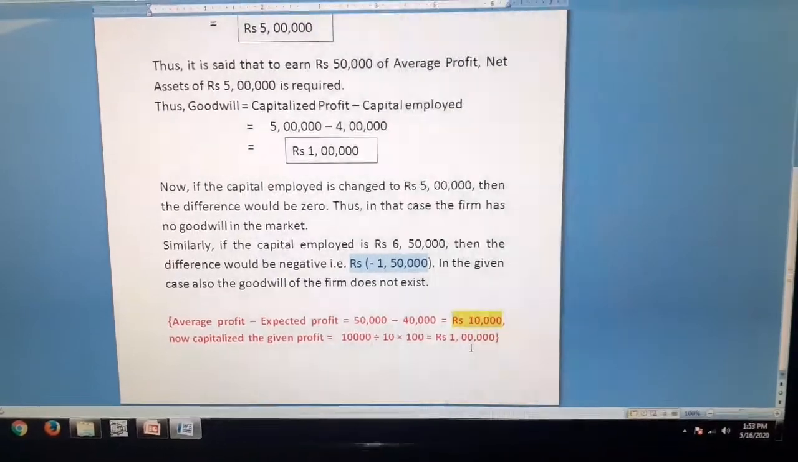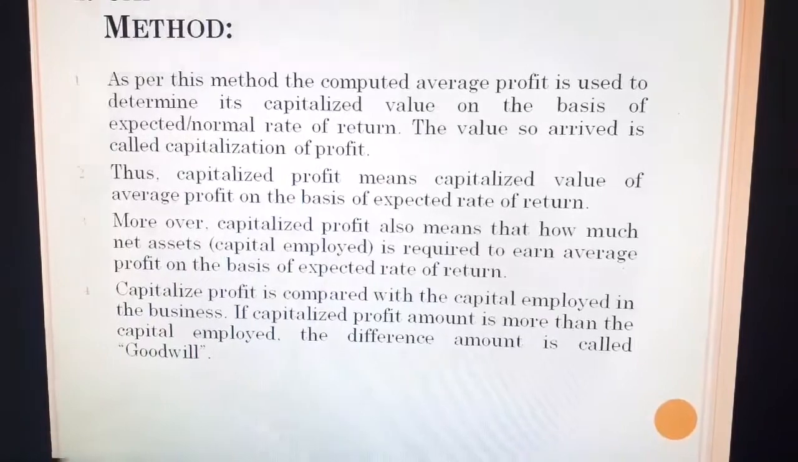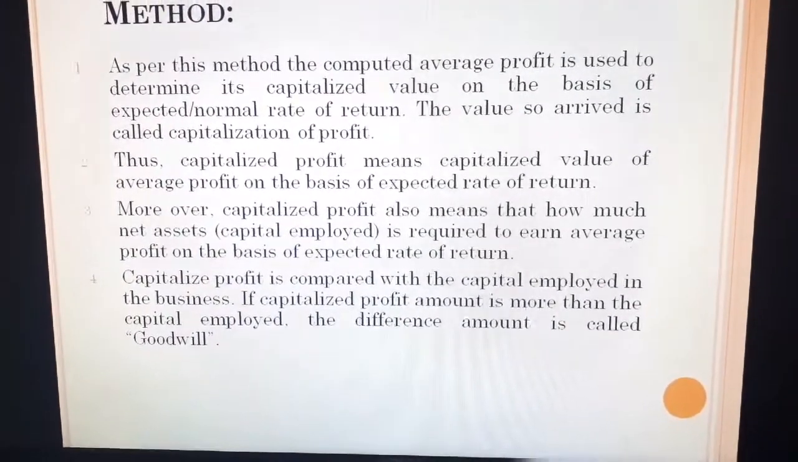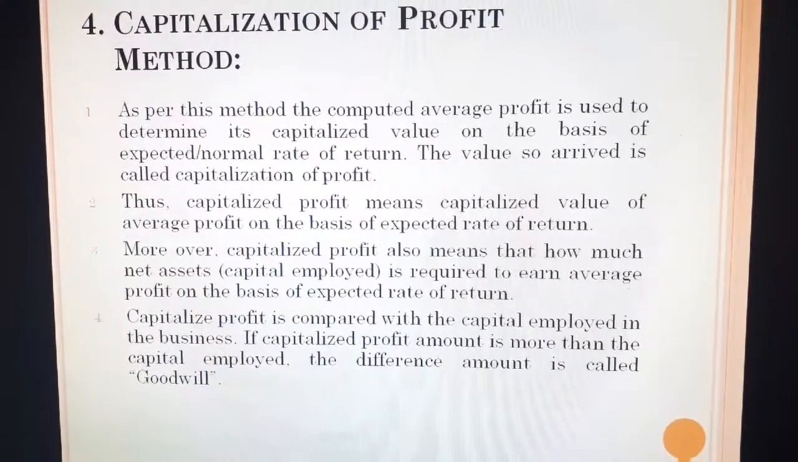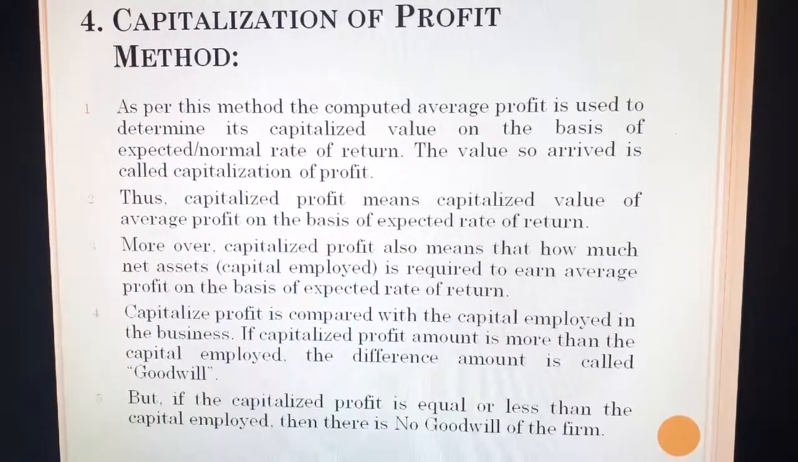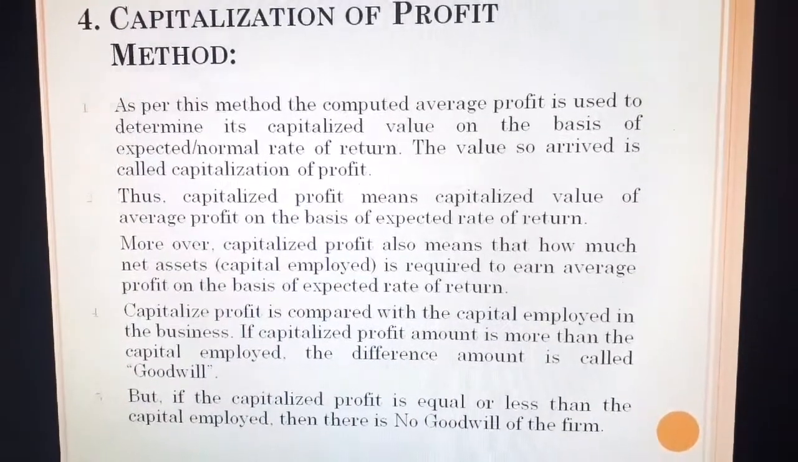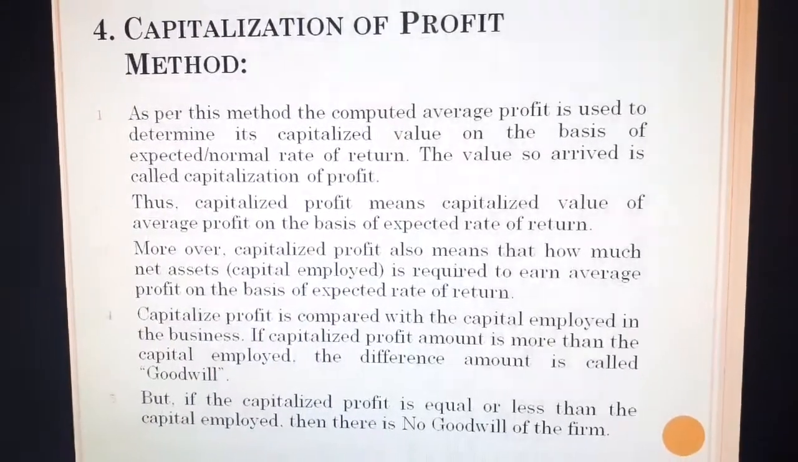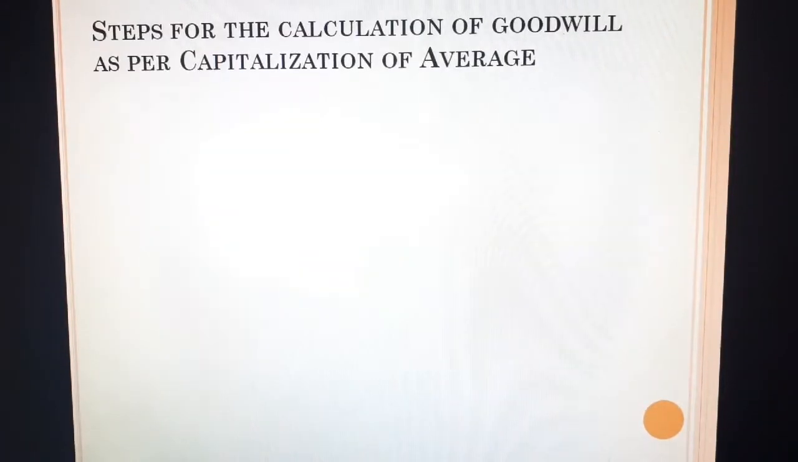Now let me go with the next point. Now the next point is comparison of capitalized profit. Capitalized profit is compared with the capital employed in the business. If the capitalized profit amount is more than the capital employed, then the difference amount is called goodwill. But if the capitalized profit is less than or equal to the capital employed, then goodwill does not exist in the market. That means the firm does not have goodwill in the market. Now let's move with the next point.